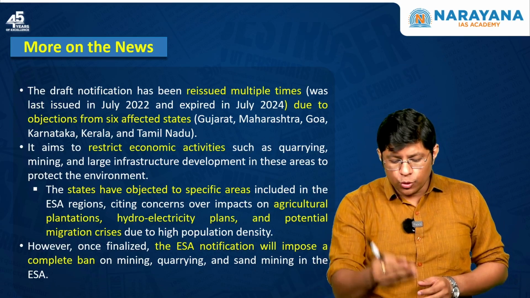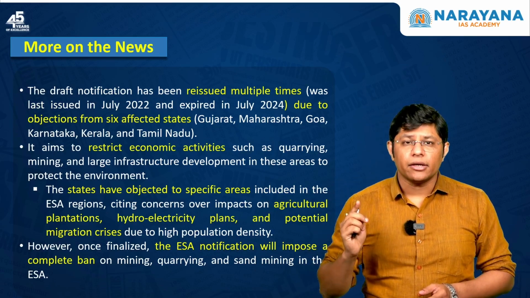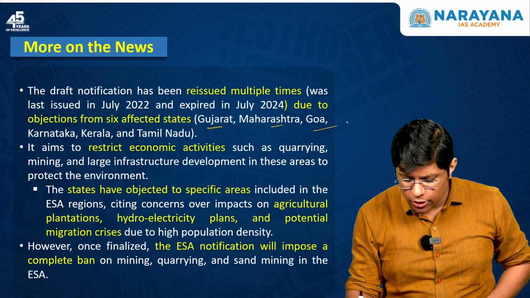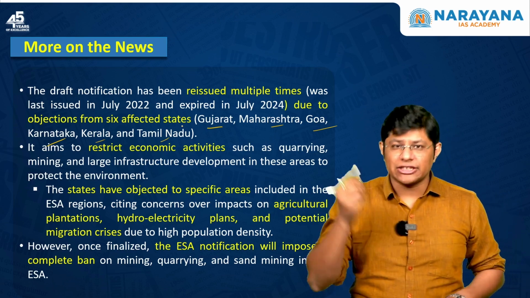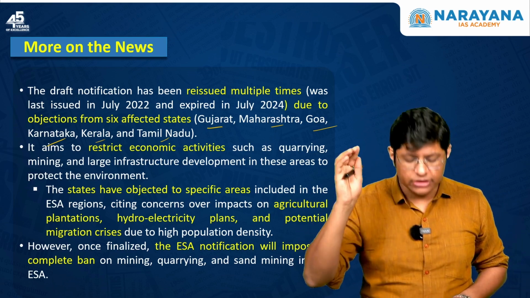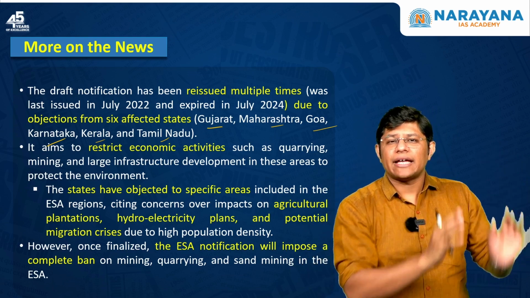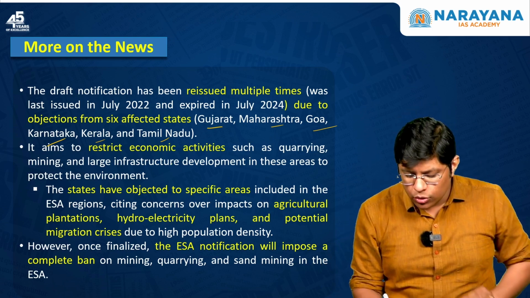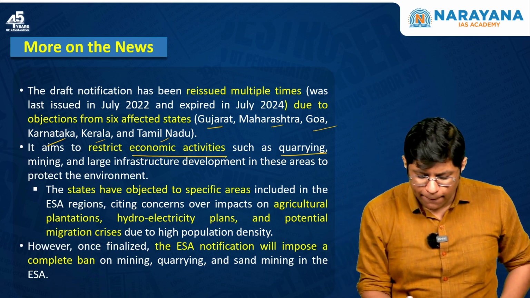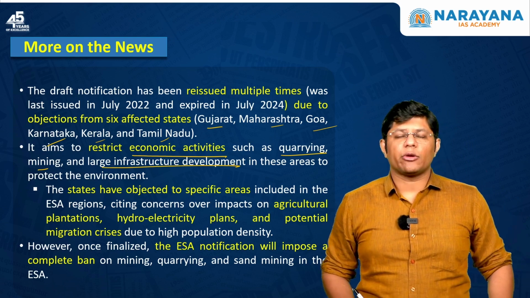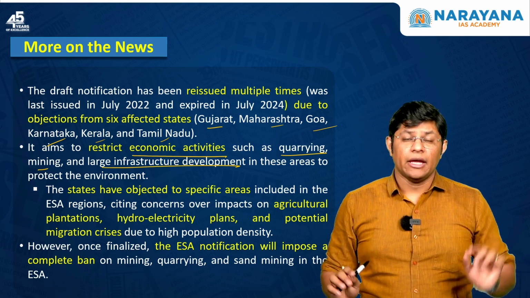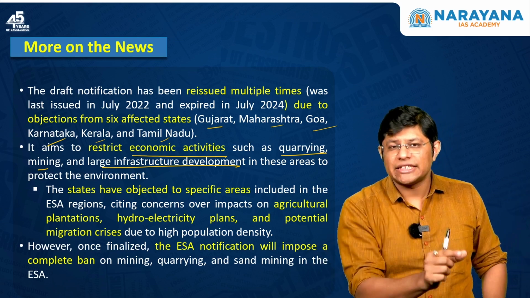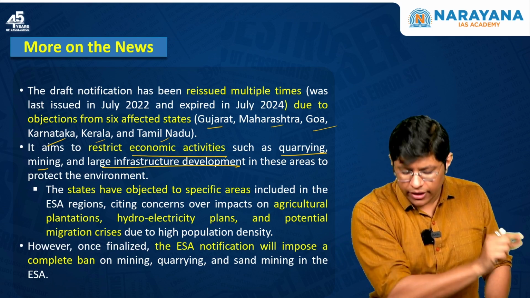Now, as I told you, this notification was reissued multiple times. Why? Because there was objection from 6 states. Which are these 6 states? Gujarat, Maharashtra, Goa, Karnataka, Kerala and Tamil Nadu. As they opposed, the central government had to reissue the notification. Now, once an area is declared an ecologically sensitive area, there will be restrictions on economic activities, which means quarrying, mining, and large-scale infrastructure development projects are completely banned. And that's the reason the states had opposed the central government's notification.